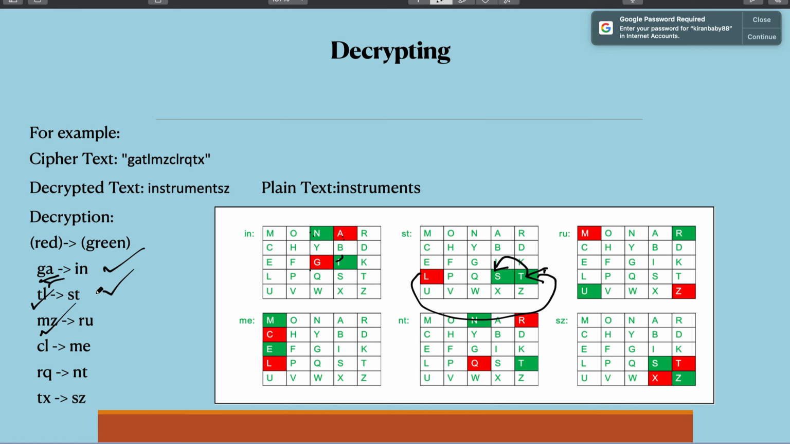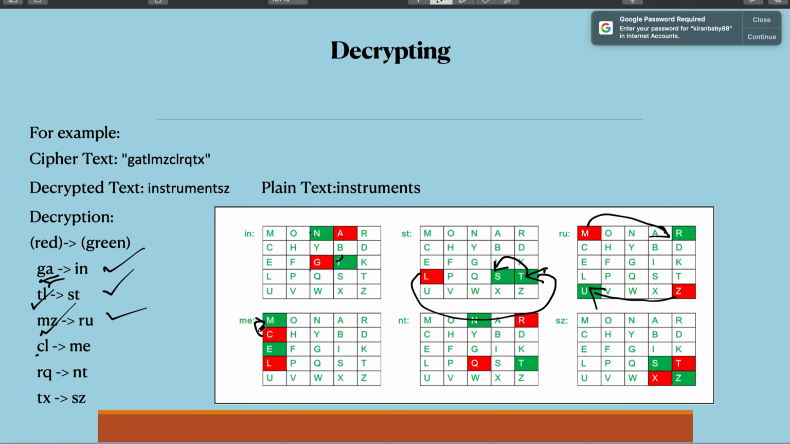Now MZ. MZ doesn't lie in the same row or column, so you draw a rectangle and get the letters in the horizontally opposite corners. So the letter M is replaced by R and Z is replaced by U. So you get R and U. Now again C and L, which lies in the same column.